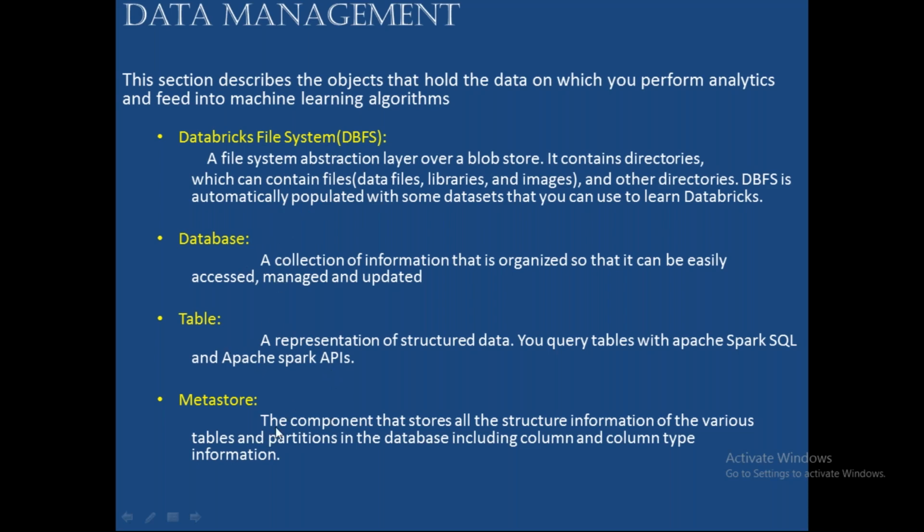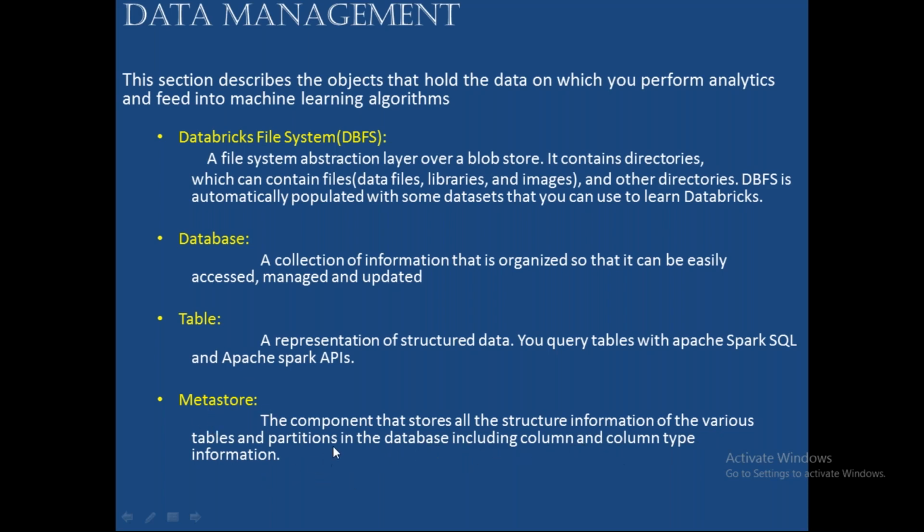Now metastore is basically to keep all the metadata information. For example, notebook information, notebook code information, everything. If I want to store it, I need to have a metastore. This metastore is again going to be stored within a blob storage. It is the component that stores all the structured information of the various tables, partitions in the database, including column types information.